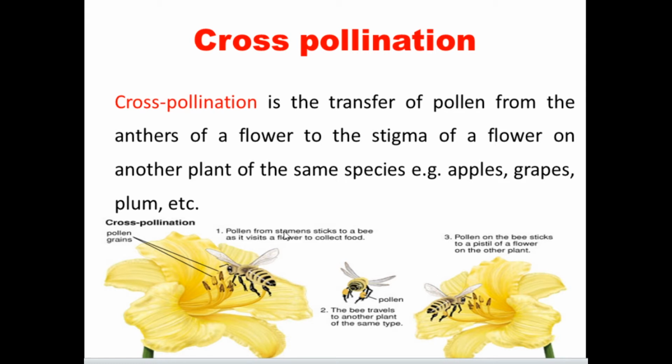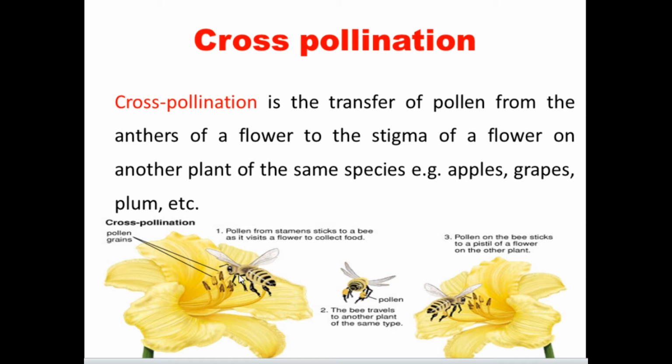A number of pollen grains are present inside the anther. How does it work? The honeybee comes to take honey from this flower.